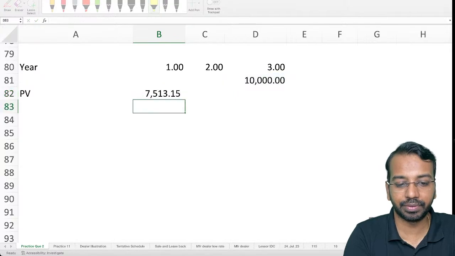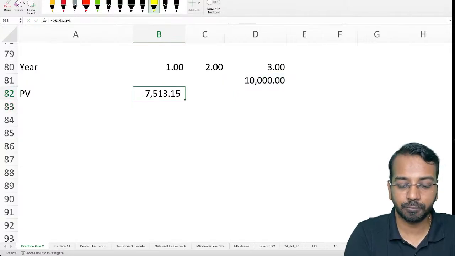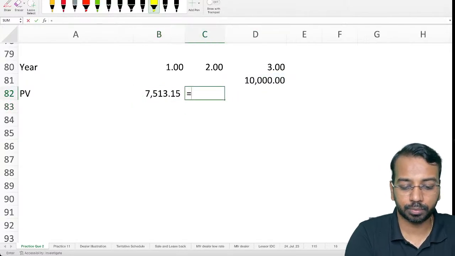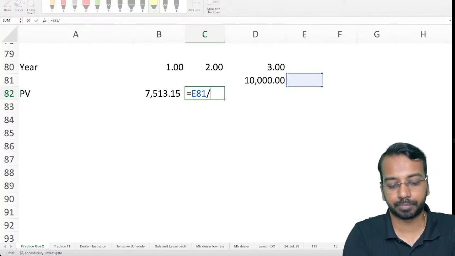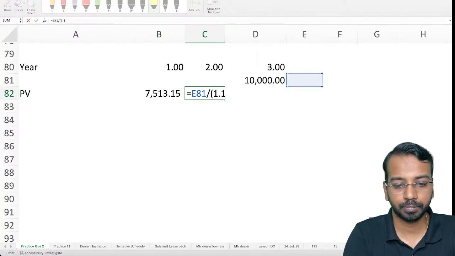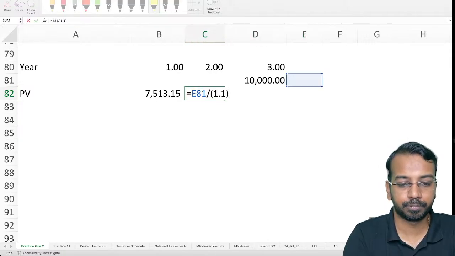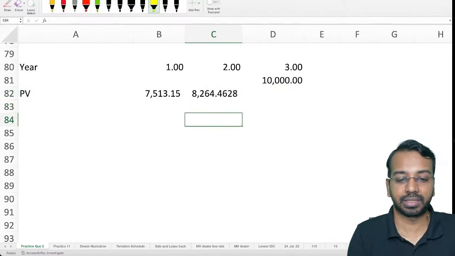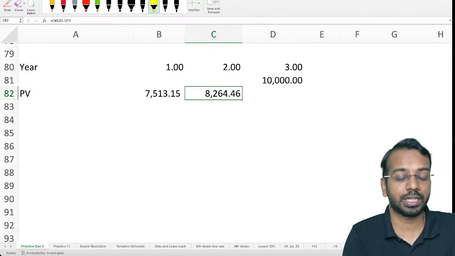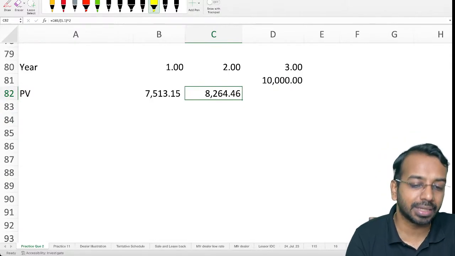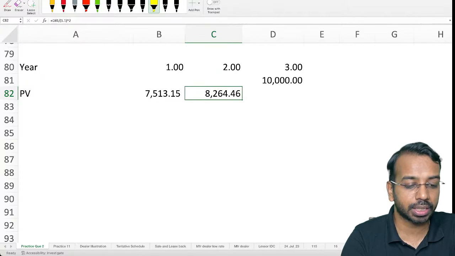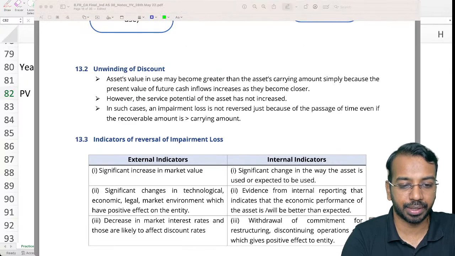But in the next step when we calculate here, we'll say 10,000 divided by 1.1 to the power of 2. So it has become 8264. Now this increase is not called reversal, because my estimate of cash flow has not changed. This is purely because of unwinding of discount, and hence we will not consider it to be reversal of impairment. I hope it is clear.